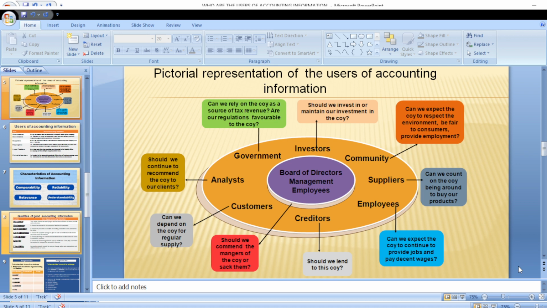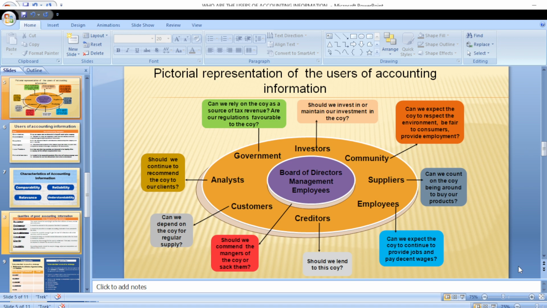Now, who are investors? Investors are those that have the intention or that have the potential of investing in a particular organization. And the reason why they want to invest is so that they can have a return on their investment. In accounting terms, we call that ROI, return on investment. The ideal thing with an investor is that an investor wants to know if he invests in a project, in a company, whether or not he's going to get value for his investment. So value may be in terms of the reward, the returns that comes to him at the end of his investment.